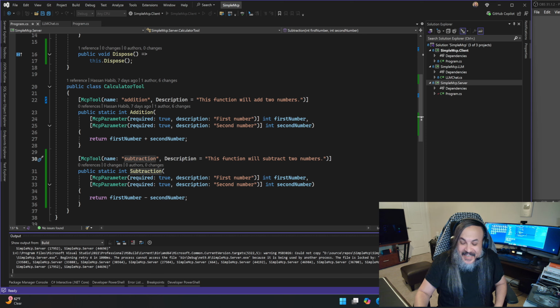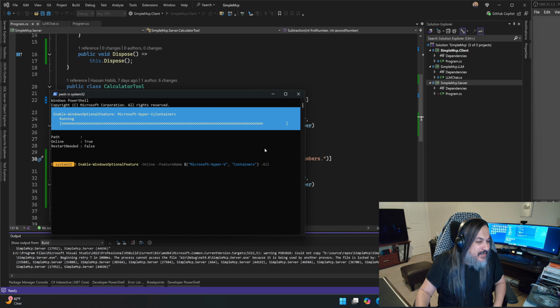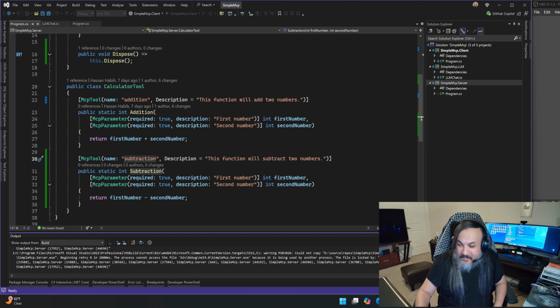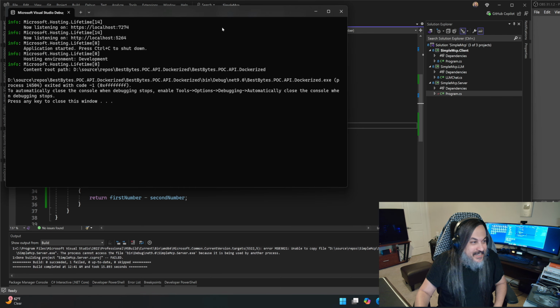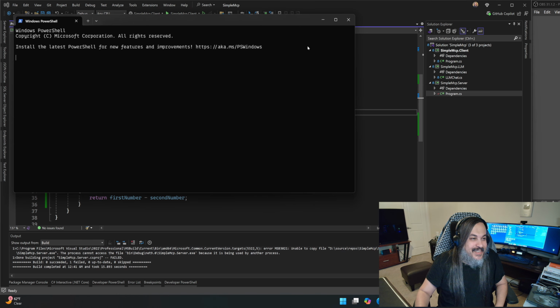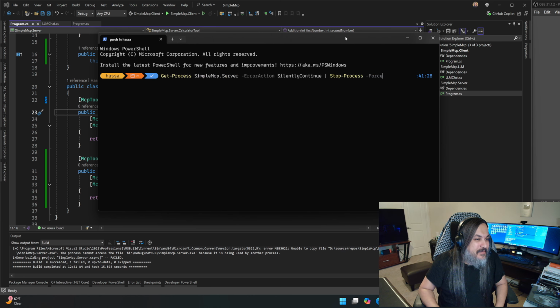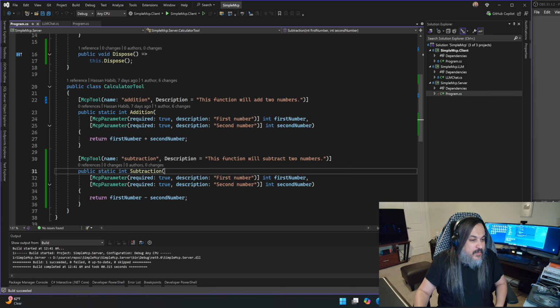Still the last instance that I started. Okay, fine. Not this one. Hold on. Let's see here. Yeah, of course. So I did the command, but before, I need to get the process and stop the process. There you go. So now if I build this, okay, now it's built. So now we know that we have a subtraction and addition function.